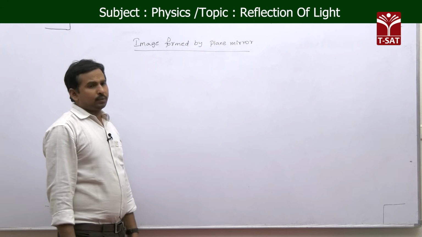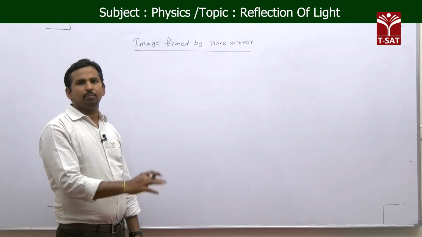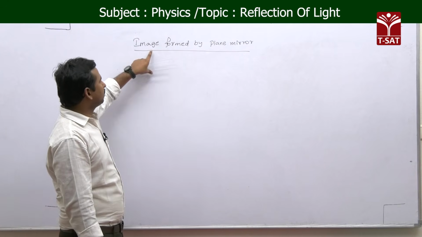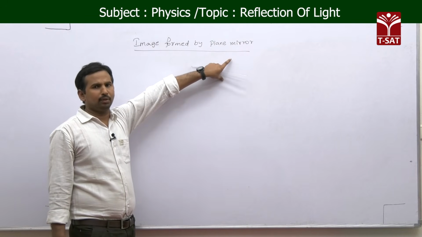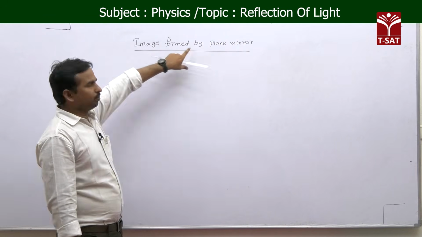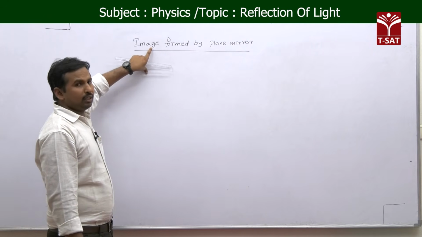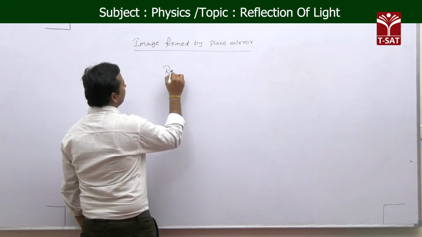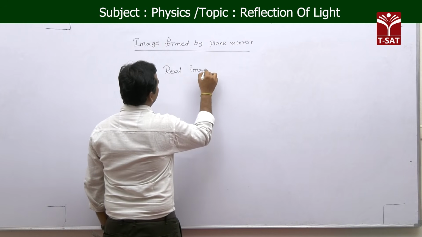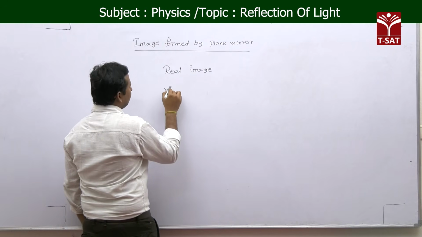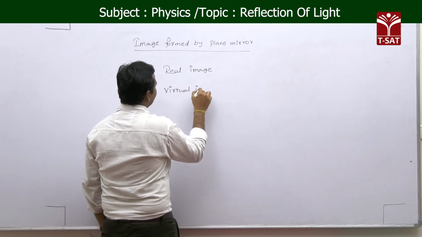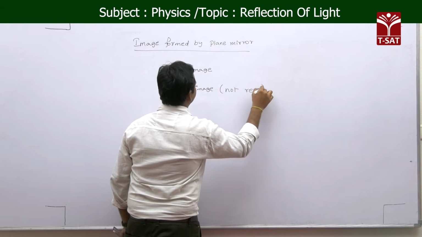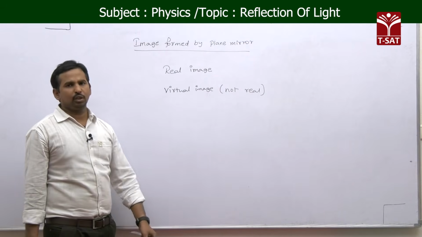Till now, we have seen the reflection of light and some of the basic important angles. Now we are seeing a very important one, the image formed by the plane mirror. Here we have two types of images: one is a real image and another one is a virtual image, which is not a real image.